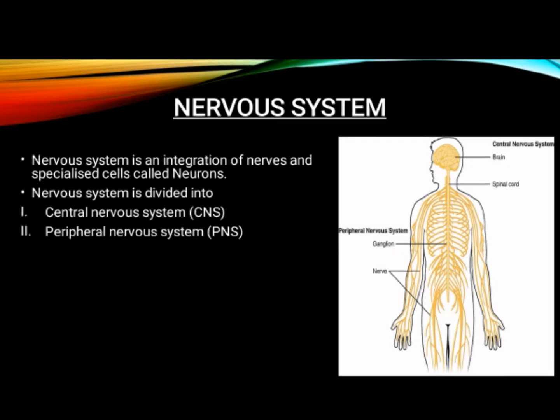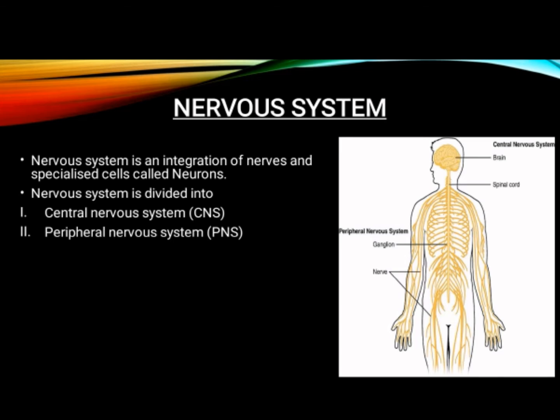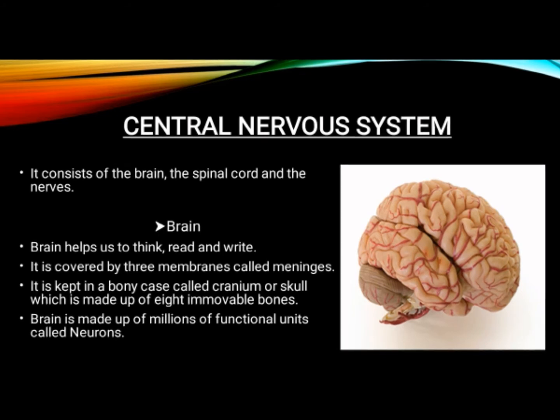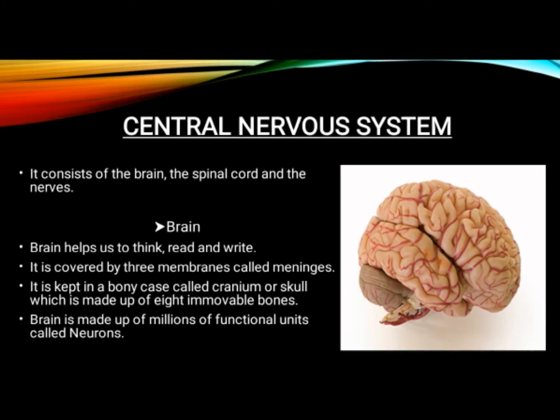The nervous system is divided into the central nervous system, CNS, and the peripheral nervous system, PNS. The central nervous system consists of the brain, spinal cord and the nerves.